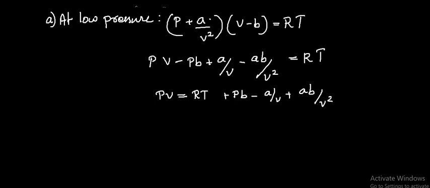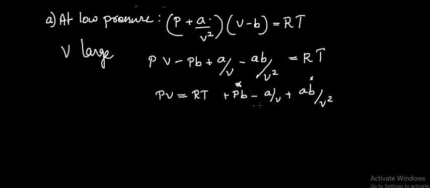Then at low pressure condition, what will happen to this equation? What will be the value of Z? At low pressure, volume will be large. Then the Pb and ab/V² terms can be neglected at low pressure.